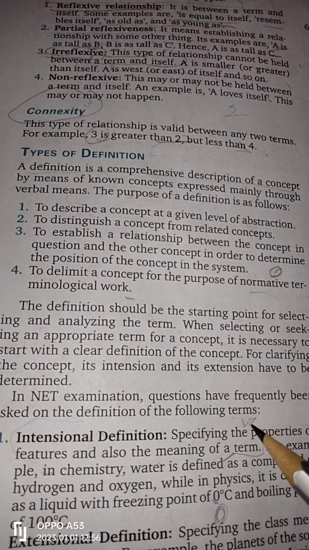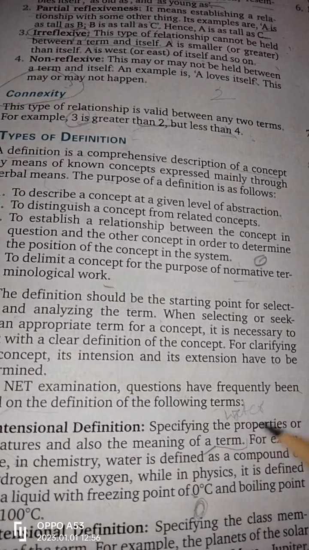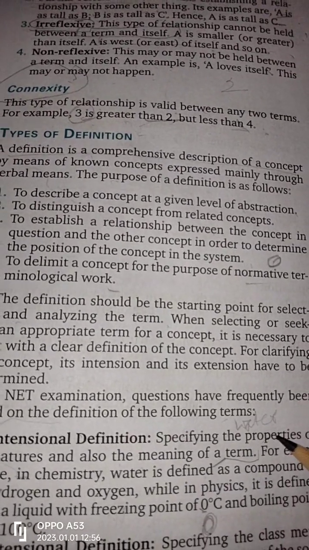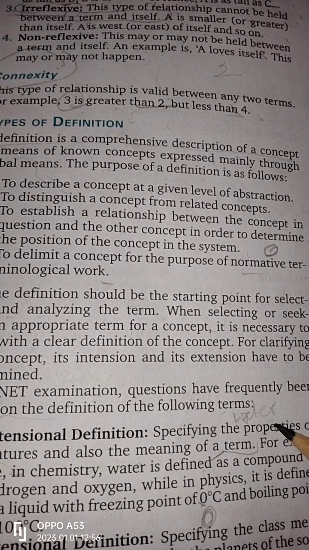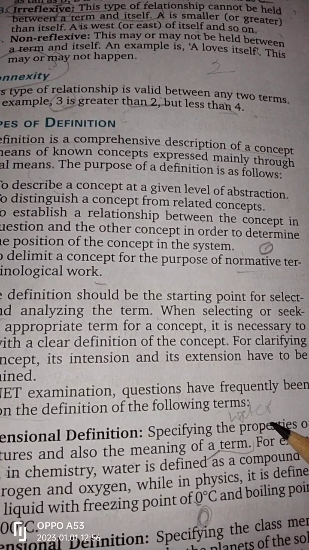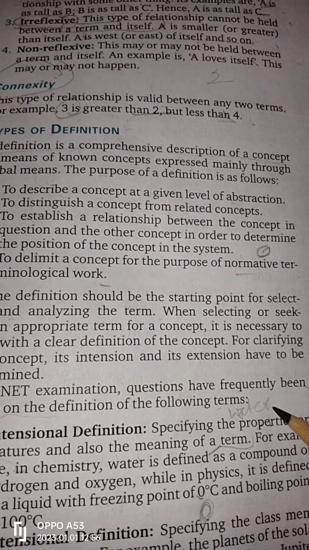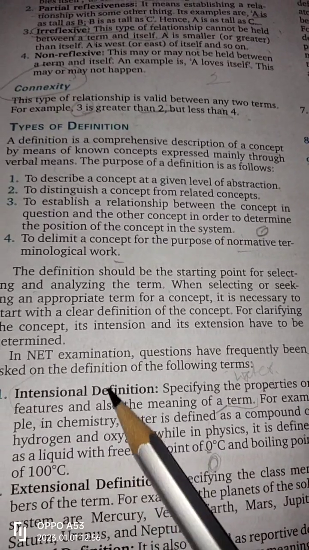Water in chemistry is not water in physics. In physics we call water that thing that boils at 100 degrees Celsius and freezes at 0 degrees Celsius. But in chemistry we say it is the compound of hydrogen and oxygen. So this is called intensional definition.